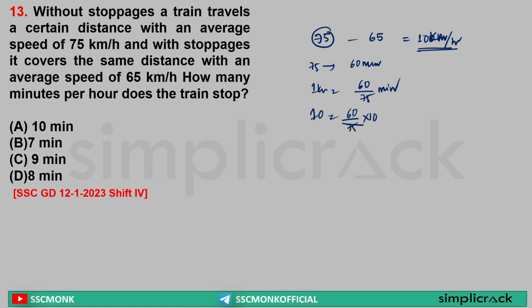Sir, 25 threes are 75, 25 fours are 100, so 2 into 4 is equal to 8 minutes. So for how long did that train stop? Sir, it stopped for 8 minutes, because if it did not stop, the average speed would have been 75 km. Yes or no? Yes. So this is how you can directly solve the question.